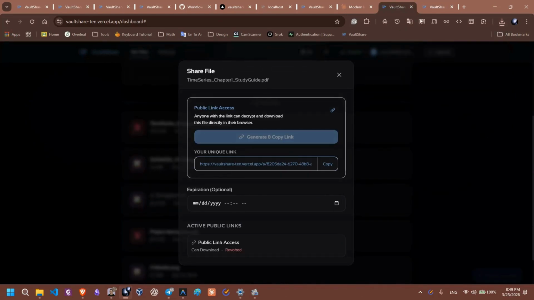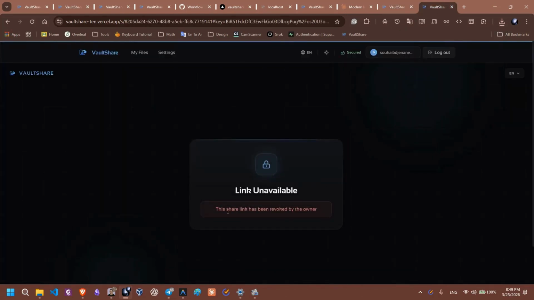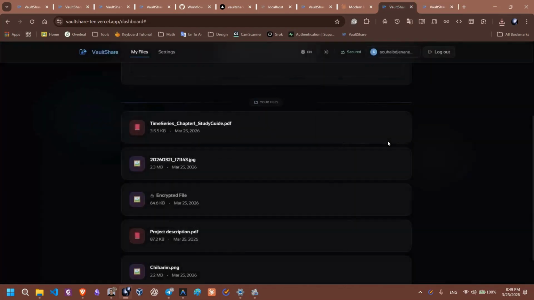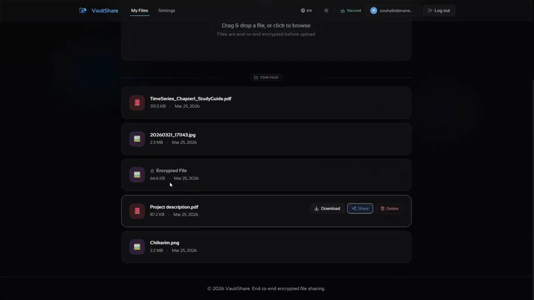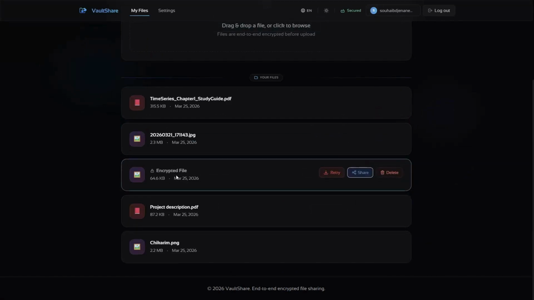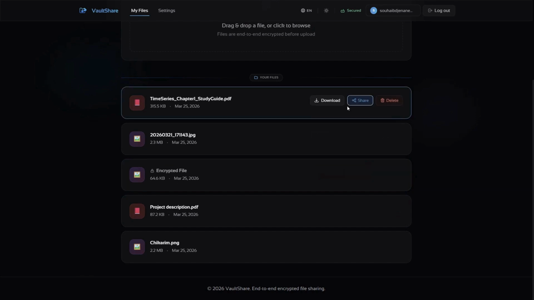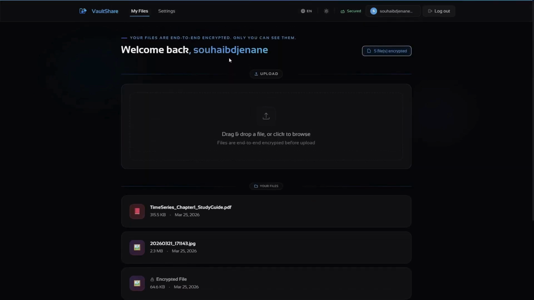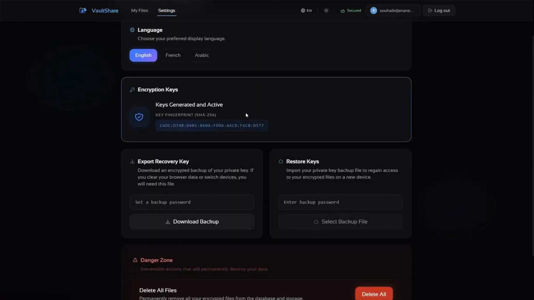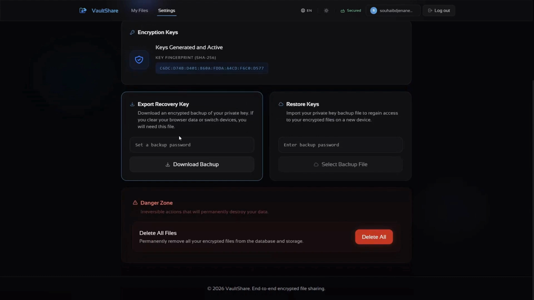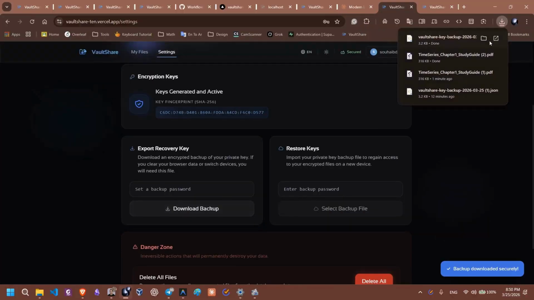Finally, here is the secure backup and recovery feature. The user can export an encrypted private key backup file and later restore it on another device. This enables cross-device access without compromising the zero-knowledge architecture. During testing, we verified several important security properties. First, no key material is transmitted to the server. Second, metadata remains encrypted in the database. Third, public sharing links never expose decryption keys to the backend.